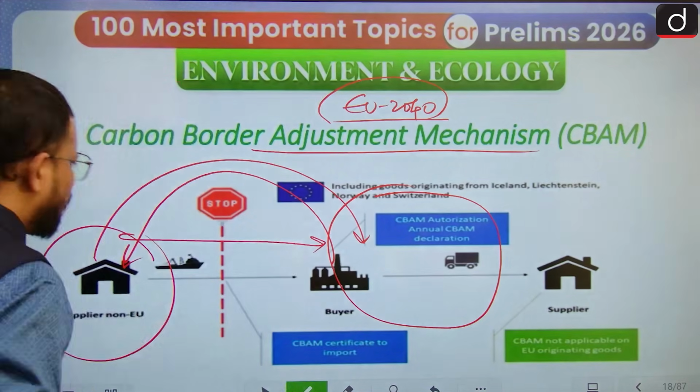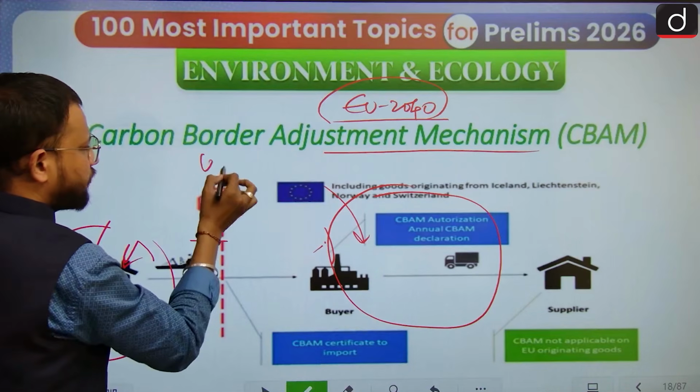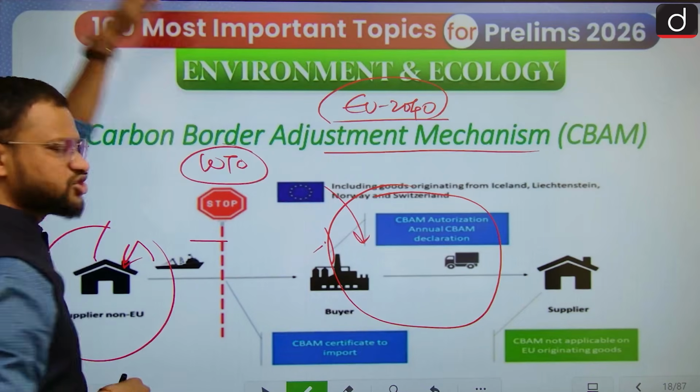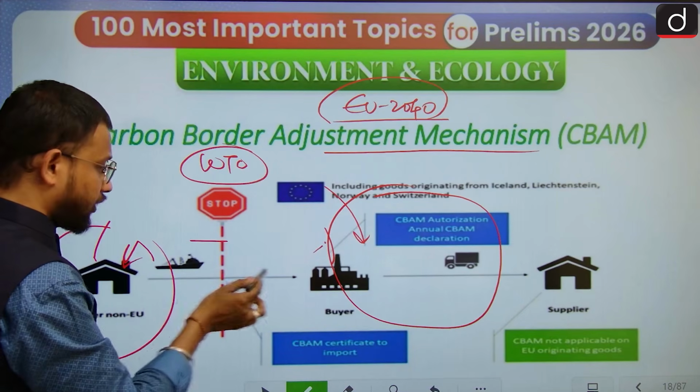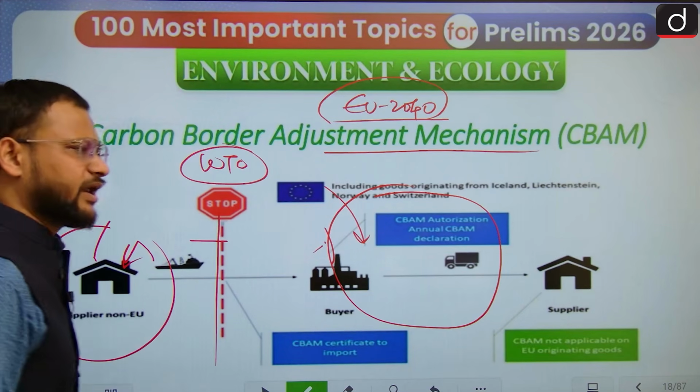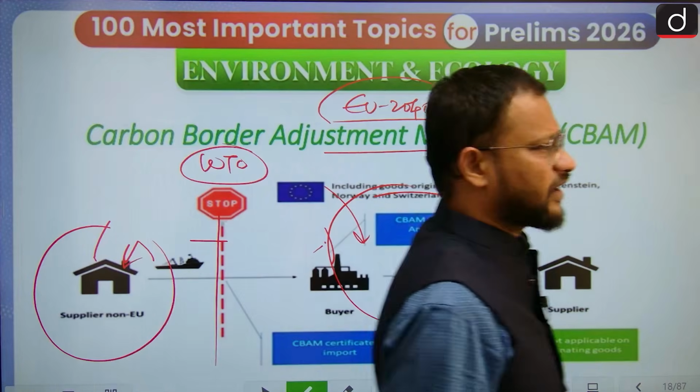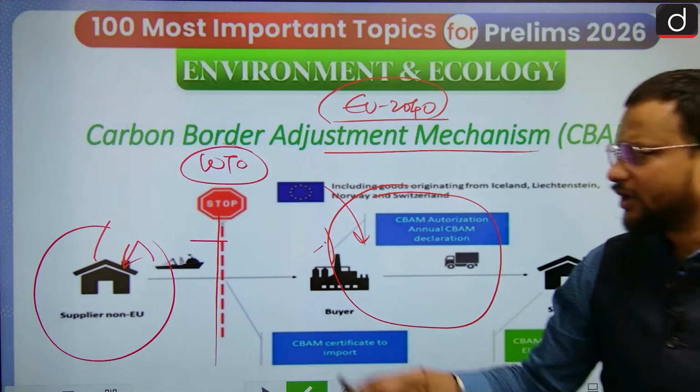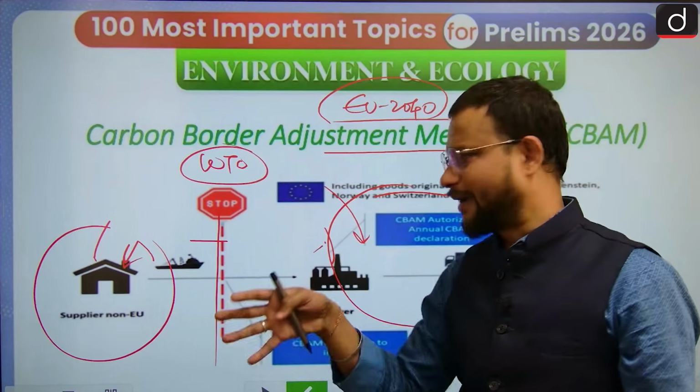So what did the EU do? Again within the border of the WTO taxation regime, it has implemented this carbon border mechanism, to be implemented in a full-fledged manner by January 2026.